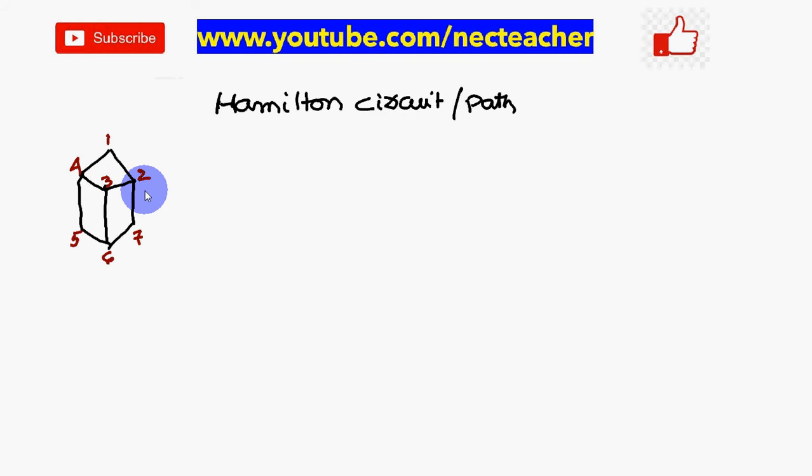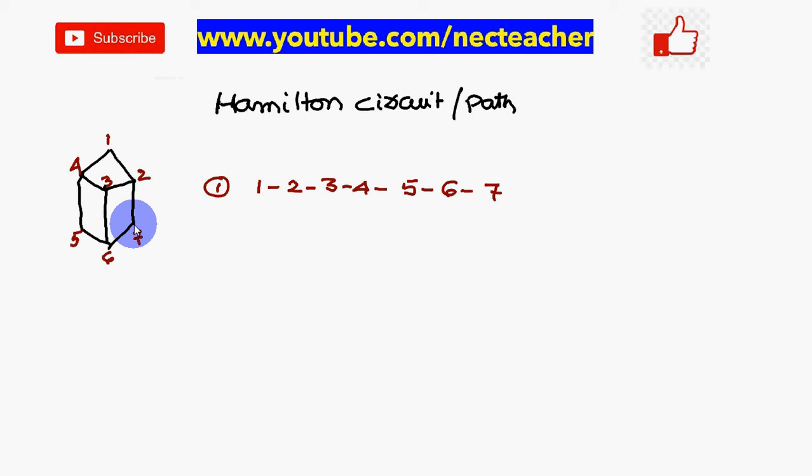Can you guess the Hamilton circuit for this one? 4, 5, 6, 7. So what is this one? 1 to 2, 2 to 3, 3 to 4, 4 to 5, 5 to 6 and 7. If you come like this, all the vertices are covered, but you started at 1 and landed at 7.